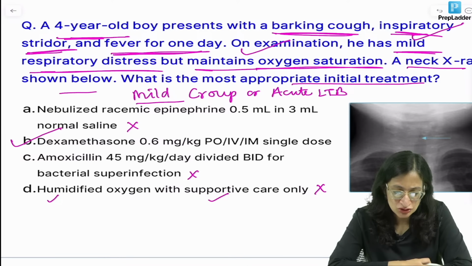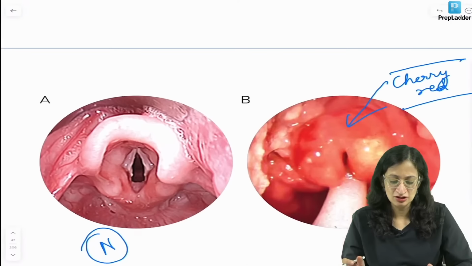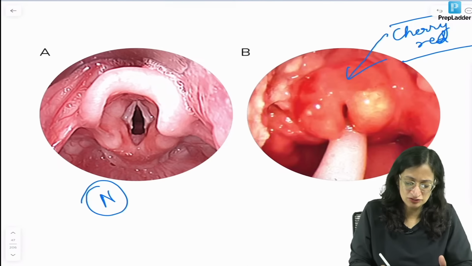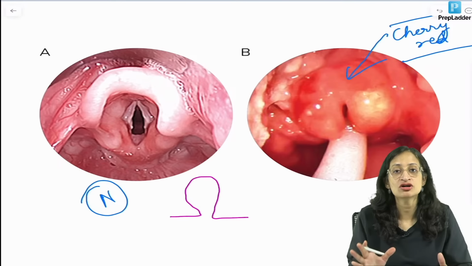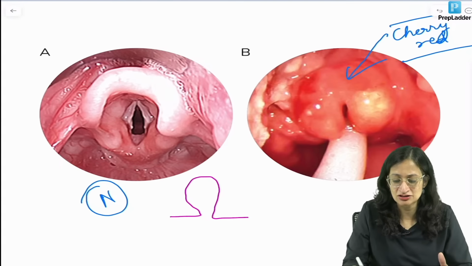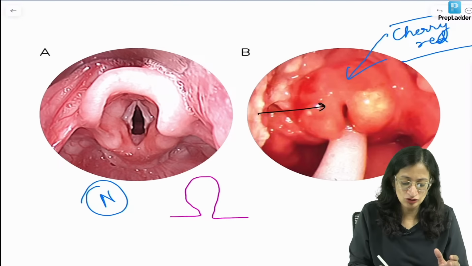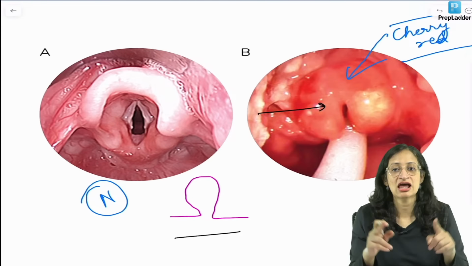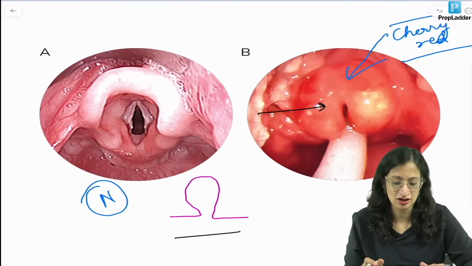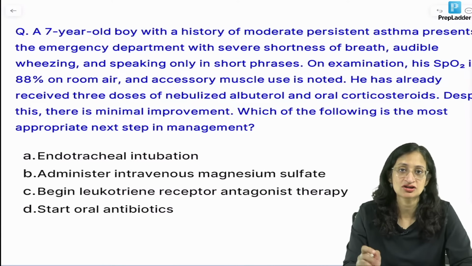So Vishnu is asking to differentiate between laryngomalacia and acute epiglottitis on laryngoscopy. So in laryngomalacia, what will happen? The epiglottis will look lax like this. An omega sign is there, and the epiglottis will not look so red and congested. Like you can see in acute epiglottitis, it is red, congested, swollen. In laryngomalacia, the epiglottis will not be congested or swollen. It will just be lax and curled over itself, looking like an omega. And laryngomalacia is a self-limiting illness.